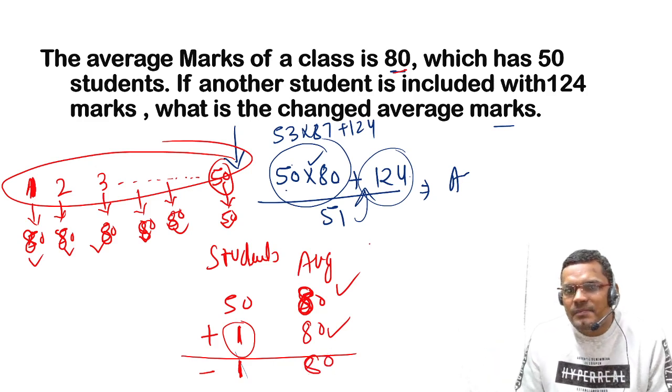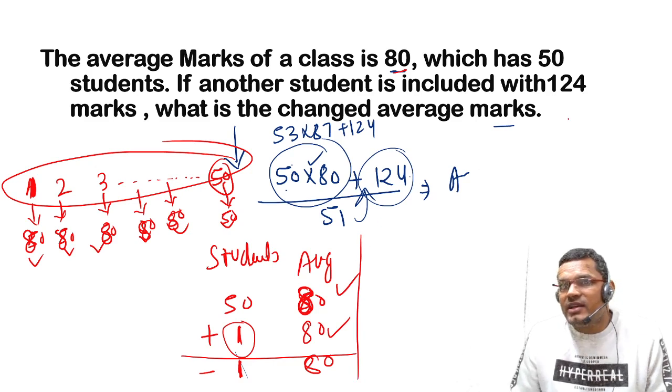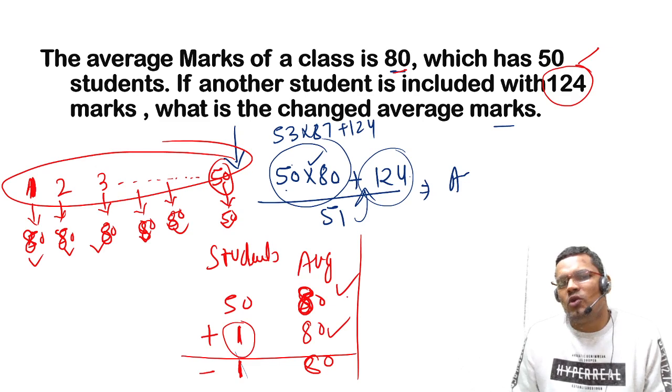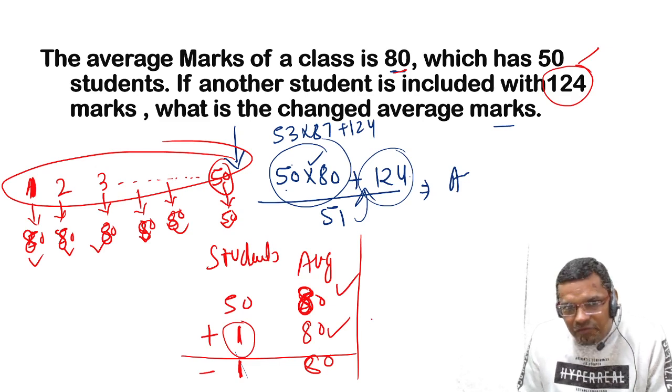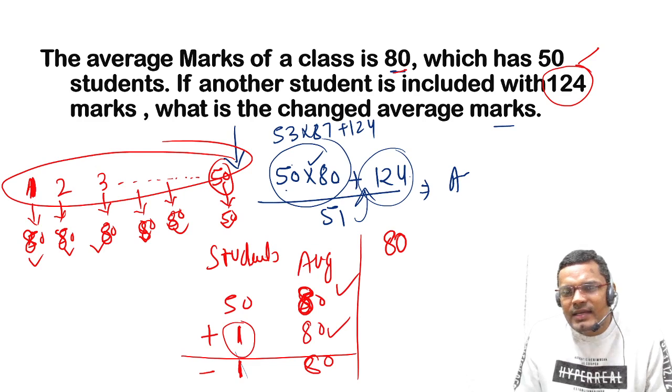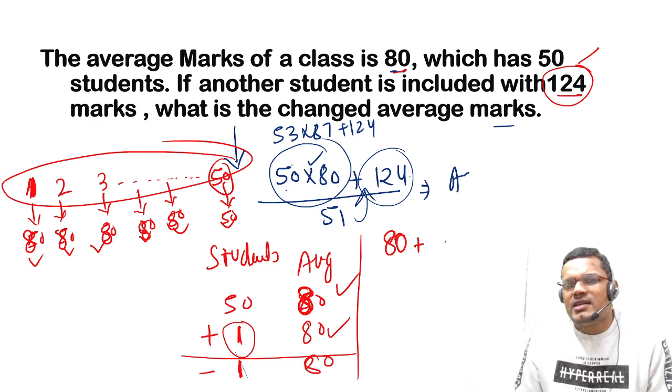So what will change our average? If a person comes with more marks, or goes with more marks. If this person comes with more marks, how many extra marks does he have? 80 plus 20 plus 24, that is 44 extra.